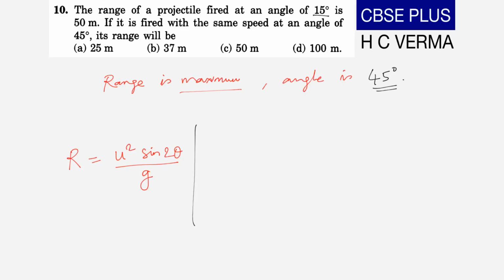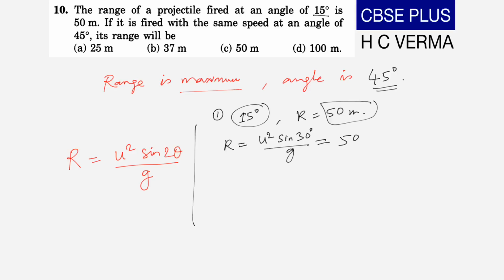For condition 1, we have 15 degree angle and range is 50 meter. Let's put these values in the formula. Then we get R is equal to U square sine 2 theta by G. So 2 into theta, where theta is 15 degrees, will be 30 degrees, and range is given 50 meters, so we will just put 50.